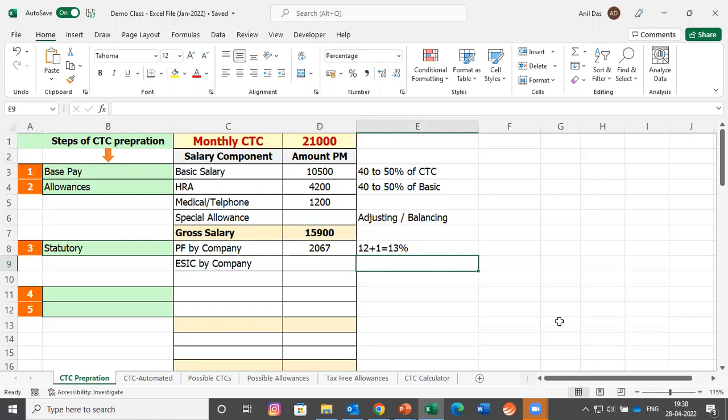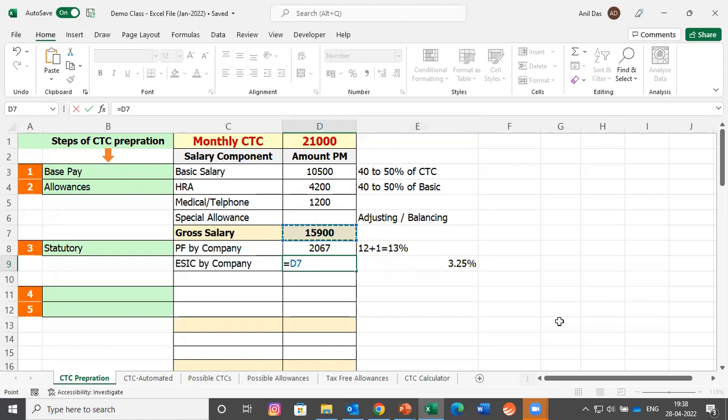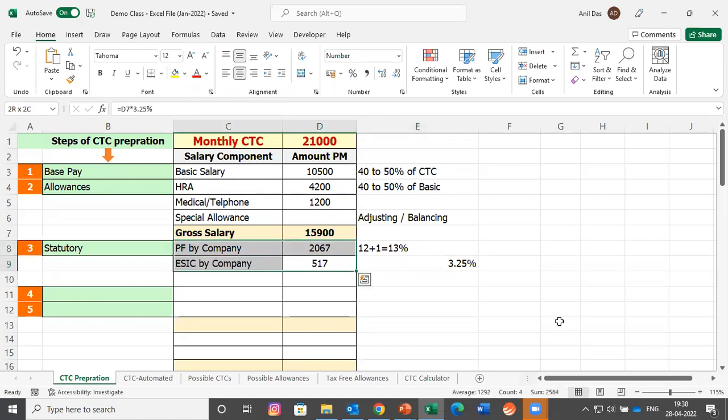And what is the ESIC contribution? ESIC contribution is 0.75. Companies contribute 3.25% every month to ESIC government. Let's calculate that also, which means 517 would be contributed to ESIC government by the company and 2067 the company would be contributing to the PF department. These are costs to the company.